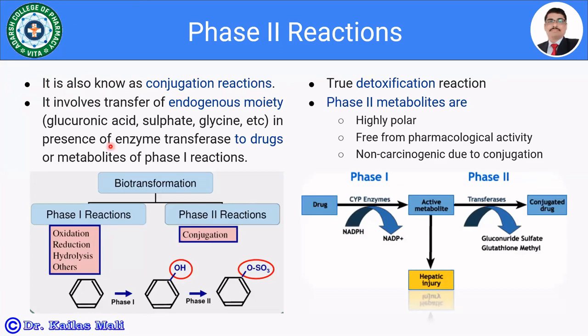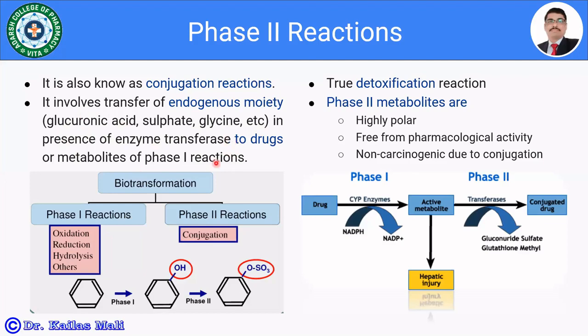Phase 2 reactions involve transfer of an endogenous moiety, in the presence of the enzyme transferase, to drugs or metabolites of phase 1 reactions. The endogenous moieties which are going to be transferred are glucuronic acid, sulfate, glycine and so on. In most cases, glucuronic acid conjugates are formed in the body, and they are easily excreted from the body.